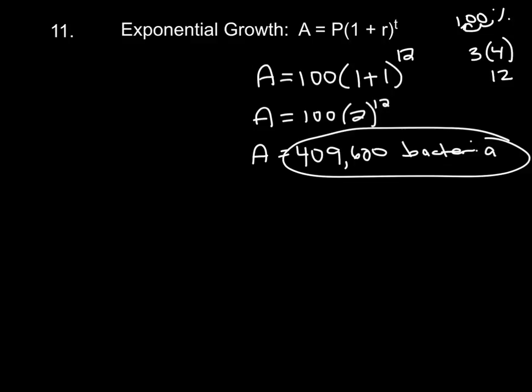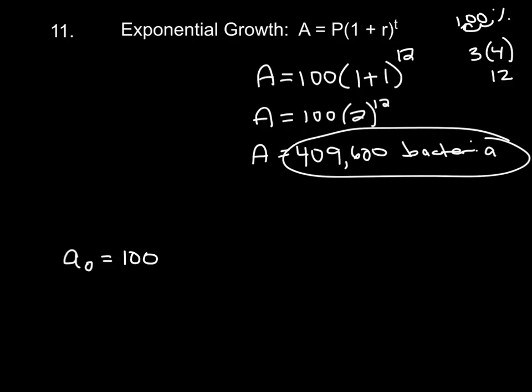Now, another way you could have done this is really just by listing out how many bacteria you would have at the end of each 20-minute time period. So, for example, if you guys remember from Algebra 1, sequences and series, you could say that initially you start off with 100 bacteria. So I would say A sub 0, my initial amount after 0 hours here, is 100.